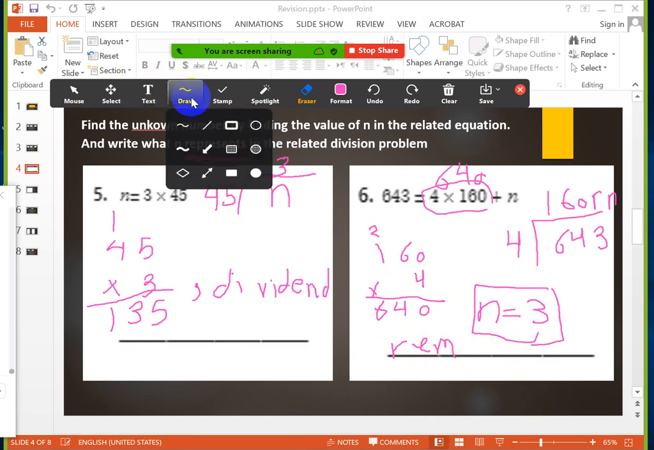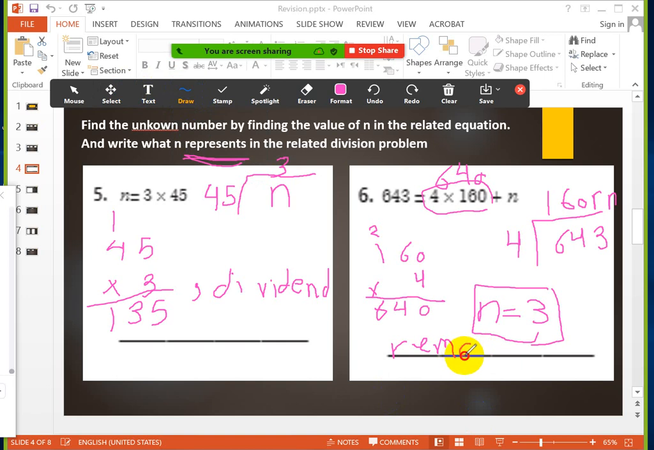It represents a remainder. So I have to know what n represents according to the equation. If I have this form, that means n represents dividend. If I have this form, n here represents remainder, as we said. Let's move now to another exercise.